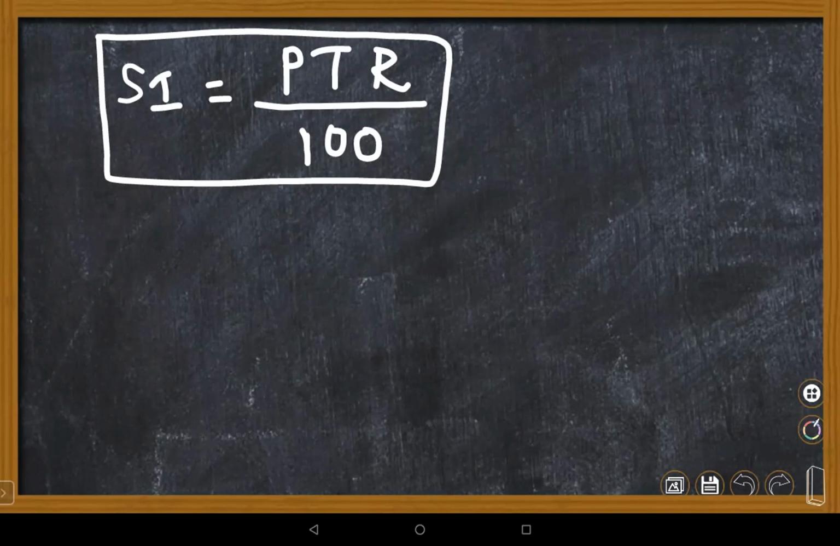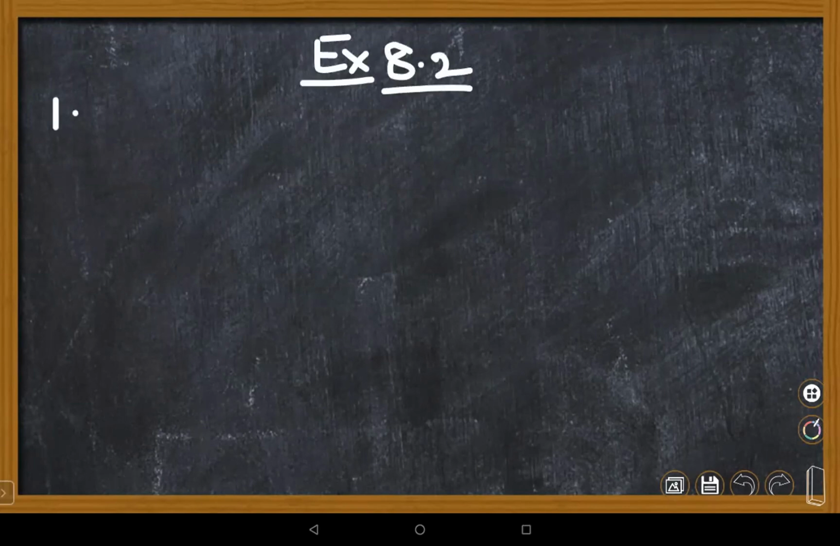In exercise 8.2, children, there is a question. First question, Bhavya, can you read question number 1? Yes, ma'am. A man got a 10% increase in his salary. If his new salary is 1,54,000, find his original salary.